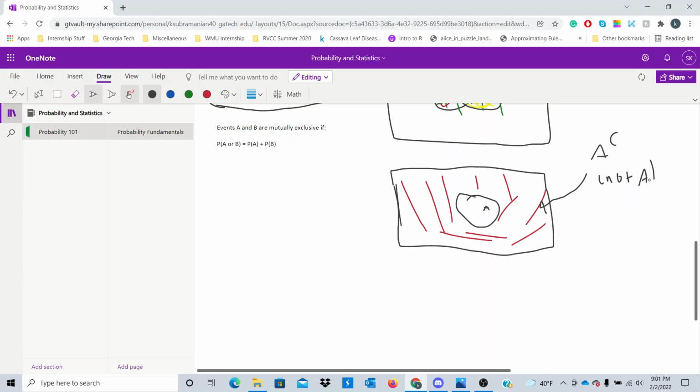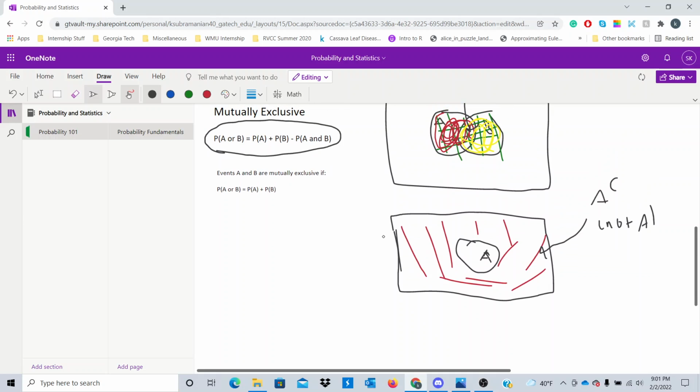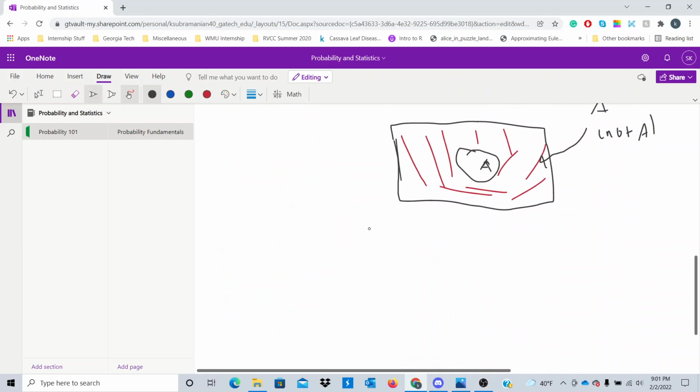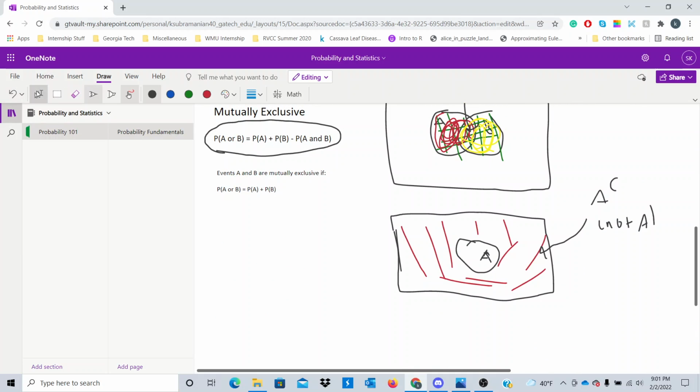So just something quick I wanted to show. What really helps in these probability problems is drawing out Venn diagrams for your events and identifying the overlaps and identifying which areas to really consider, right? So just something important to consider. So that's just a quick side note of what a complement is. So that takes care of mutually exclusive. I guess a quick example is this. So here's a quick example.